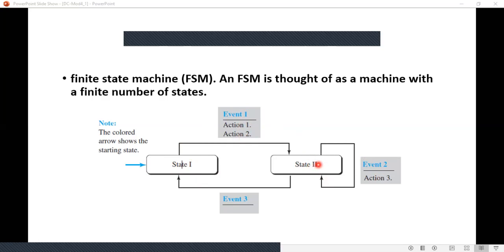From state 2, two events may occur. If event 1 occurs, then the machine performs action 3 and remains in state 2 itself. If event 3 occurs, then the machine performs no action, but it moves to the first state, that is state 1. Okay, understood, right? That is what a finite state machine is.